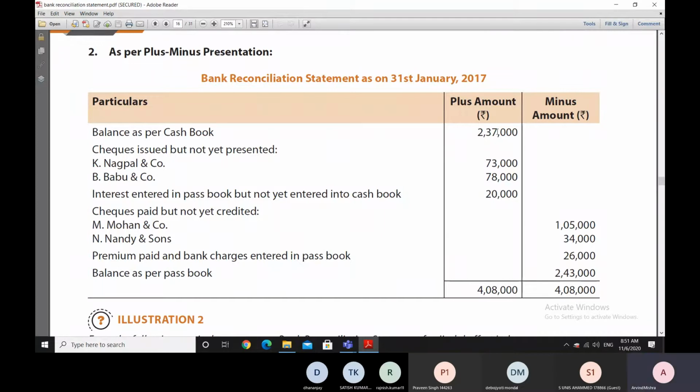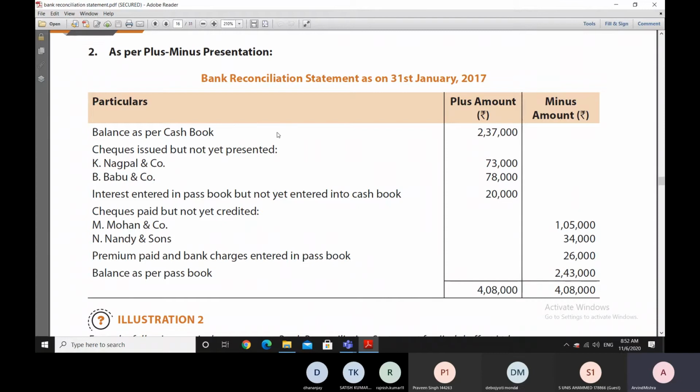So all the pluses will come on one side, all the minuses will go on the other side. And the totals of the plus side will be equal to the total of the minus side. So how it is operating, basically, as we can see, we can start either from the cash book or we can start from the passbook. Both ways are fine.